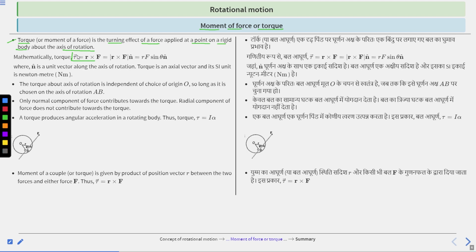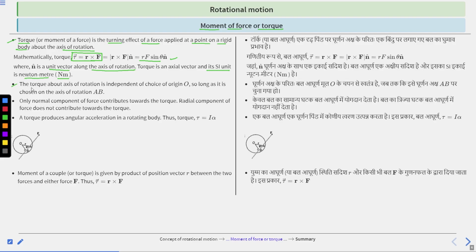Torque is a vector quantity, that's why it is written in vector form, tau equal to r cross f, which is equal to mod of r cross f times n cap, equal to r f sin theta n cap, where n cap is a unit vector along the axis of rotation. Torque is an axial vector and its SI unit is Newton meter, symbol Nm.